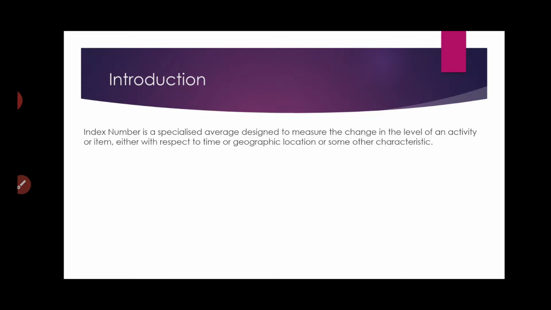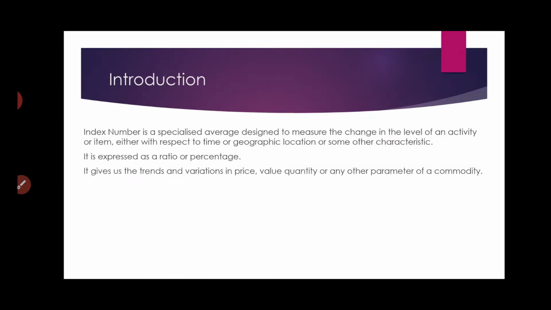If the index number is more than 100, that shows an increase, and if it is less than 100, then it shows that the same thing, that is the value, the price, anything for that matter, has reduced over the period of time. So this is exactly what I have written here.